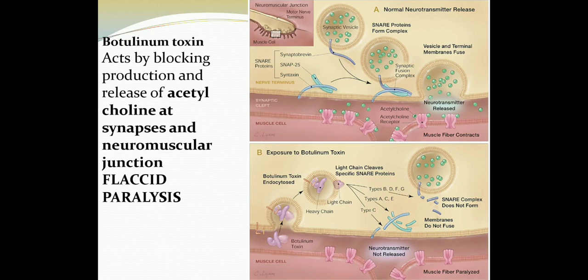Now, botulinum toxin is a 150 kilodalton zinc dependent protein consisting of a heavy chain and a light chain. The serotypes of the botulinum toxin are basically identified by identifying the light chains. There are usually 8 serotypes, and among these serotypes, serotype A, B, and E usually cause human disease. Among these A, B, and E serotypes, serotype A causes the most severe disease.